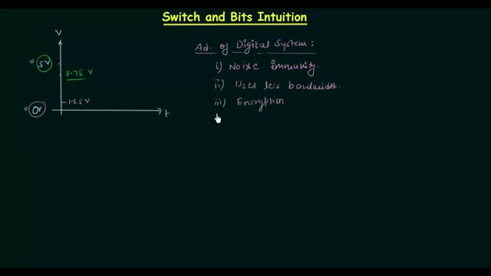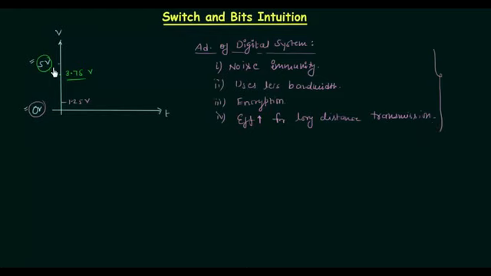The fourth advantage is the efficiency in longer transmission. If we talk about digital system, it enables transmission of signals over a long distance. So efficiency is higher for long distance transmission in case of digital system. So these are the advantages. There are a few more advantages that you can learn from any standard book.